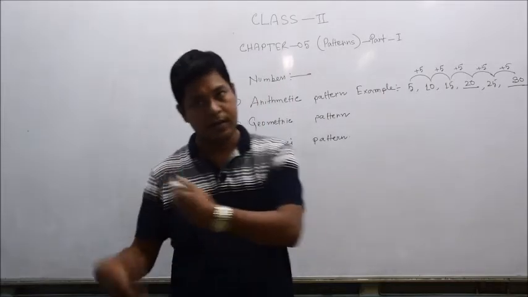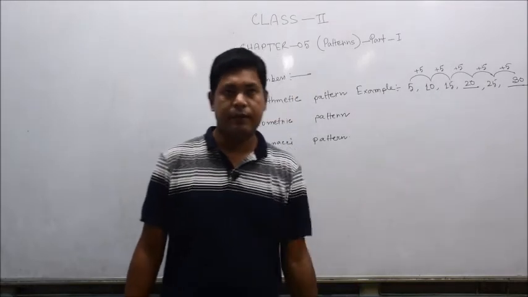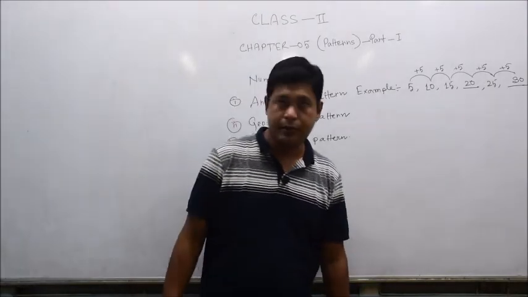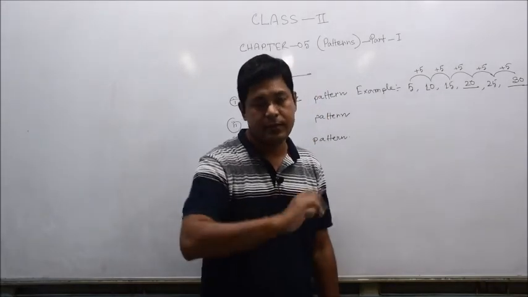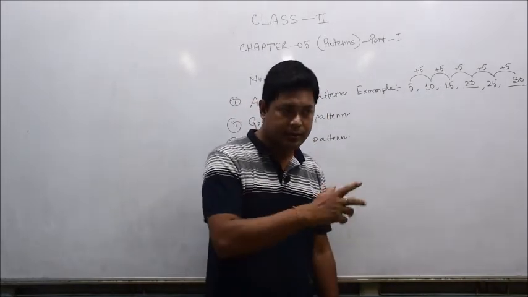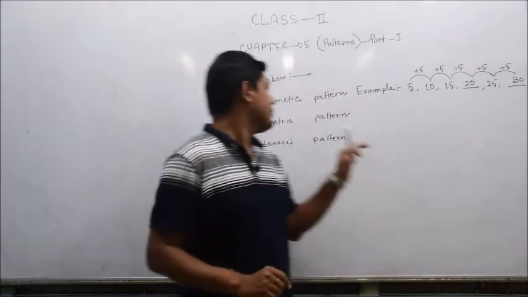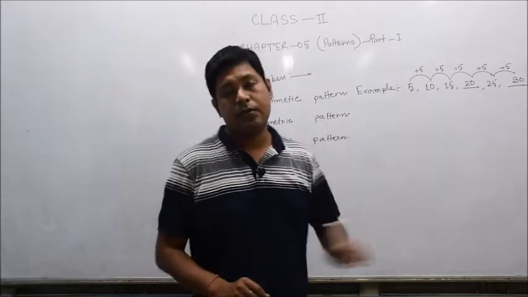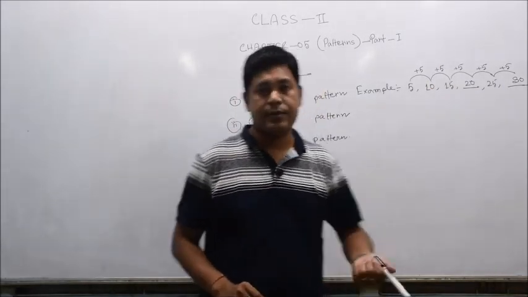Multiplication is the opposite of division, because whenever we multiply 5 into 2, 5 twos are 10, and whenever we divide 10 by 5, the result is 2. So multiplication and division are commonly interrelated. So the geometric pattern is generally based on multiplications and divisions.